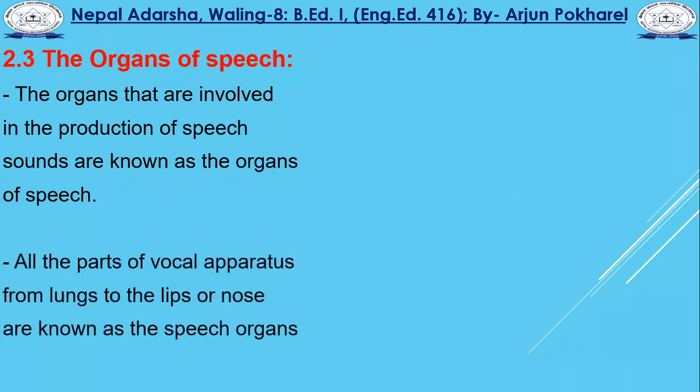All the parts of the vocal apparatus, from our lungs to the lips or nose, are known as the speech organs, and they are used for the production of speech sounds.